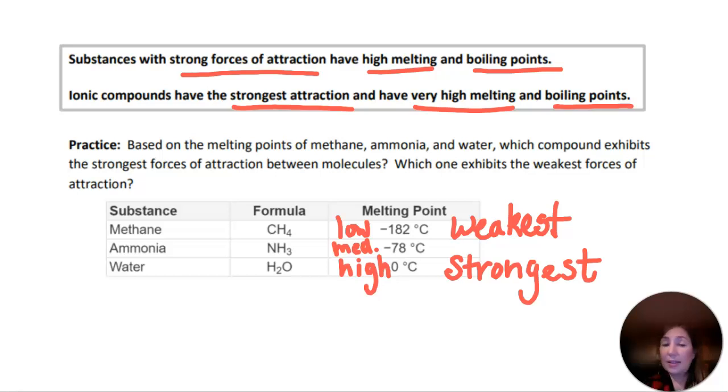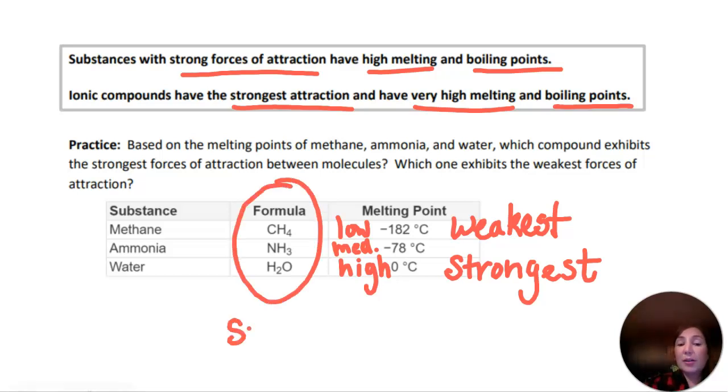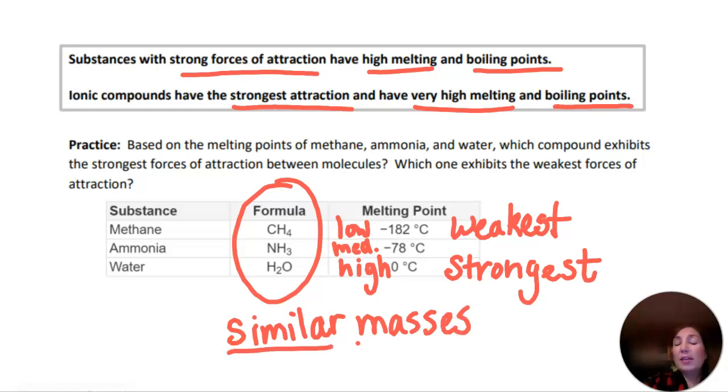Now, the reason that these three molecules are important, methane, ammonia, and water, is that they all have relatively similar masses. So in terms of comparing molecules, we would say that these are roughly similar mass molecules. They're not wildly different in terms of mass.